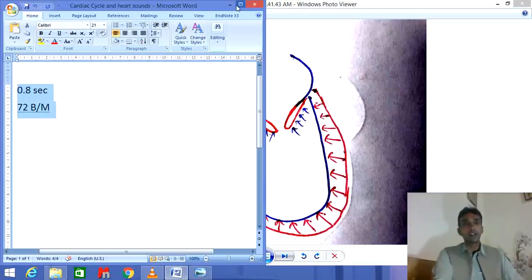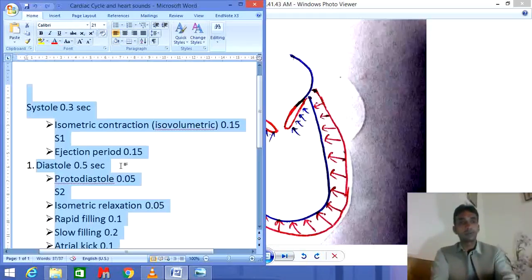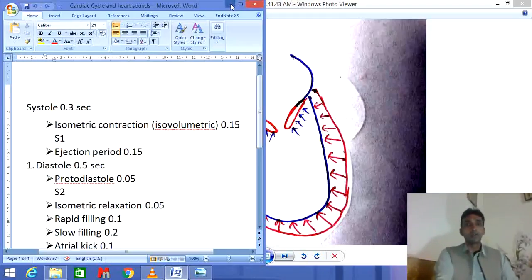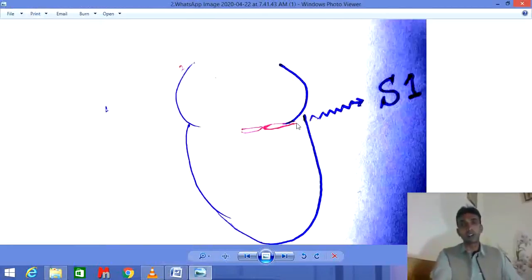Another important thing, the S1 sound is created by the bicuspid valve and the tricuspid valve. You can also see in the diagram of the heart that this portion is called the base of the heart, and this portion is called the apex of the heart.